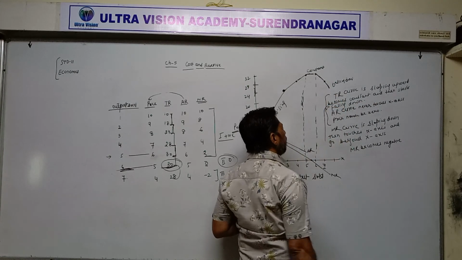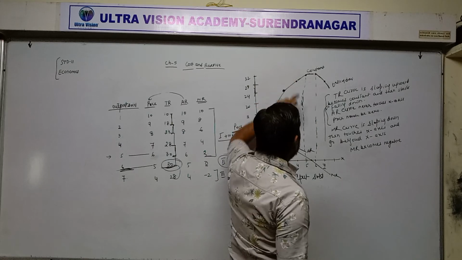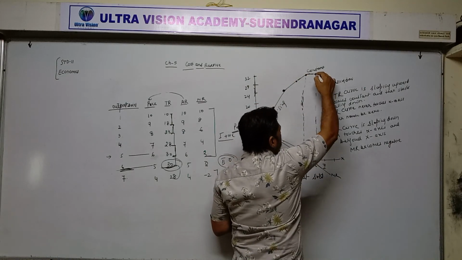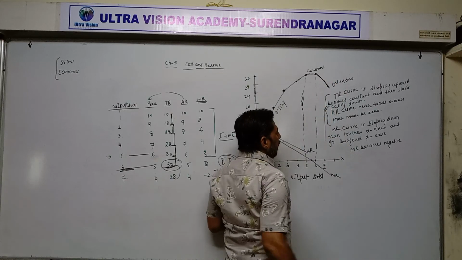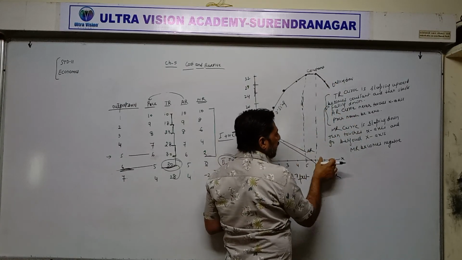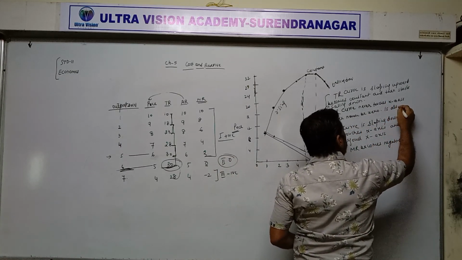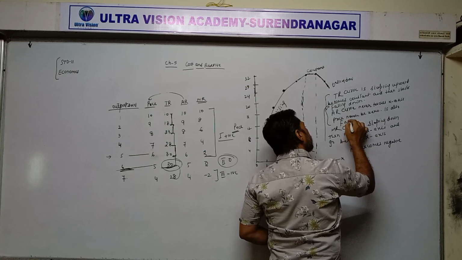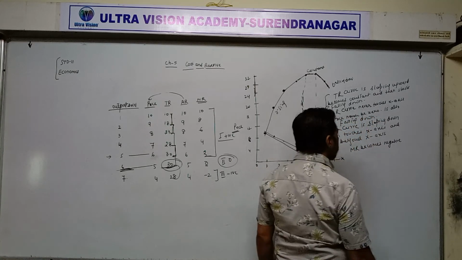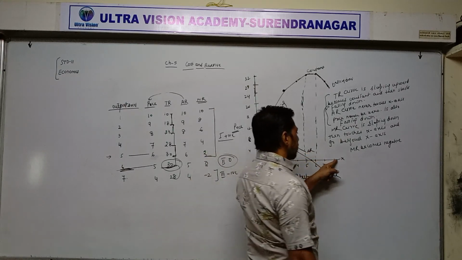So on the basis of the curves, the TR curve is sloping upward, then it becomes constant, and then it starts falling down. The AR curve is continuously falling down, but it never touches the x-axis. It is sloping downward, but never touches the x-axis.